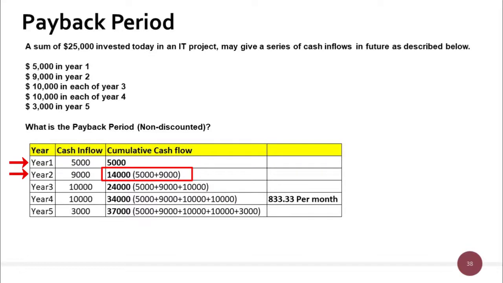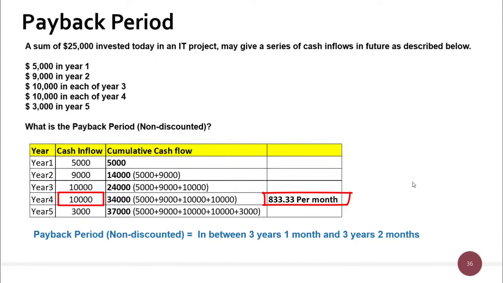And using the same cumulative addition, by the end of year 3 we can recover $24,000 in total, and that leaves us with $1,000 more to recover. So by the end of year 4 we can recover up to $34,000. Since we only are concerned with recovering $25,000, what we can do is break the $10,000 in year 4 month wise. So it will give us $833 per month. So going by this logic, we can recover our investment in about 3 years and 2 months time.